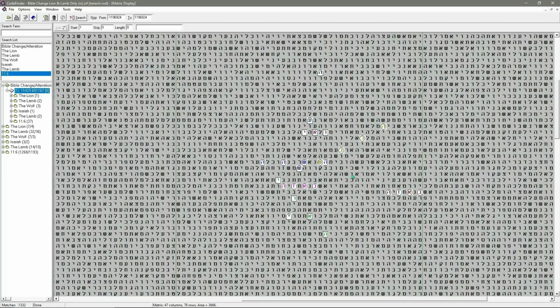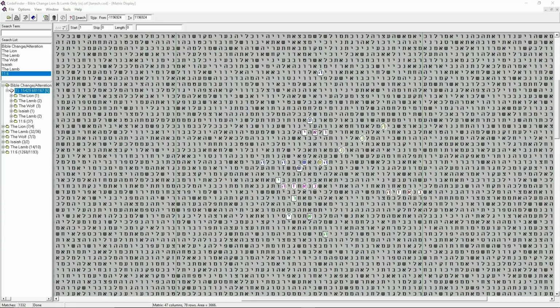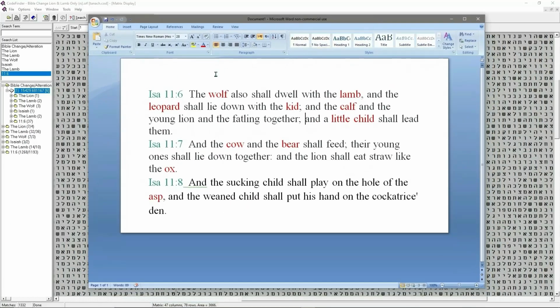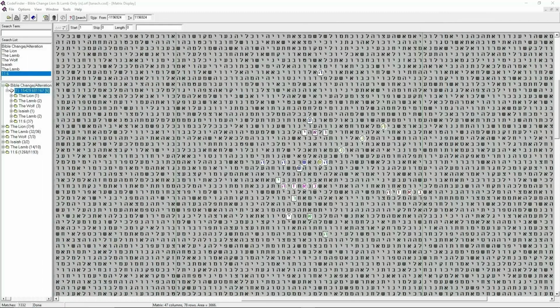So we see the wolves coming in. I thought, right, let's have a look at Isaiah. Let's see what we've got. So we have a look at Isaiah 11:6, and I've highlighted all the animals. We've got the wolf, got the lamb. I thought I'll have a look for the leopard, the kid, the calf, the little child, cow, bear, and the ox, or cattle really. The herd, that's what that word means in the Hebrew, and also asp, which is an adder. So I'm going to look for them, and we're going to see what we can find in there, and I'll show you how we go on from the beginning.